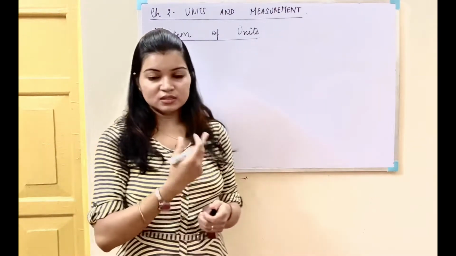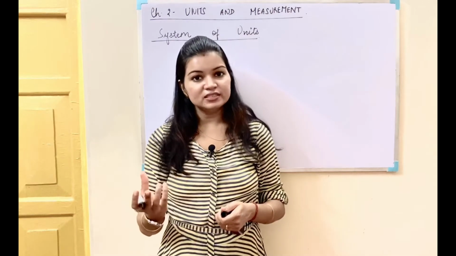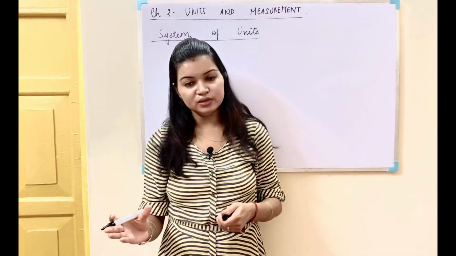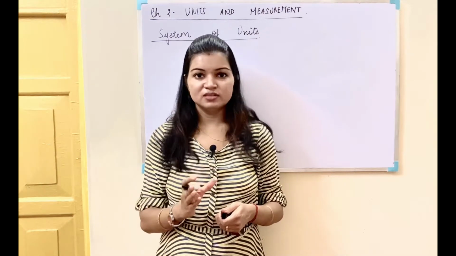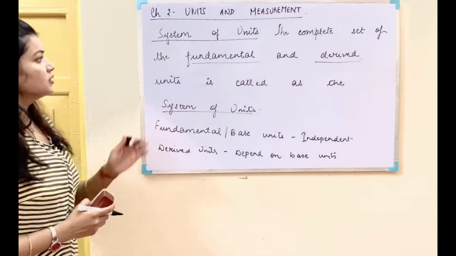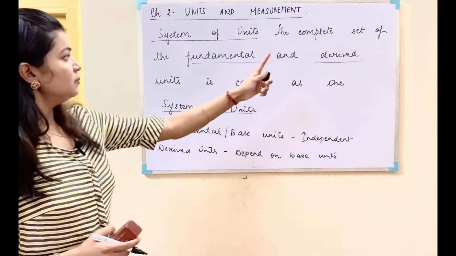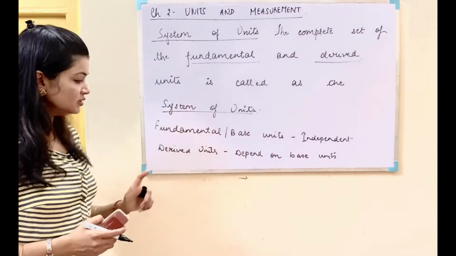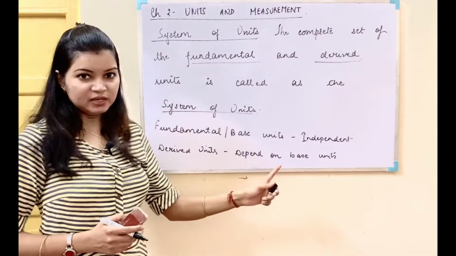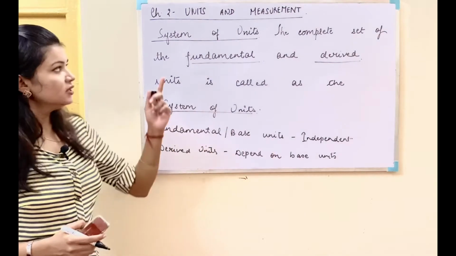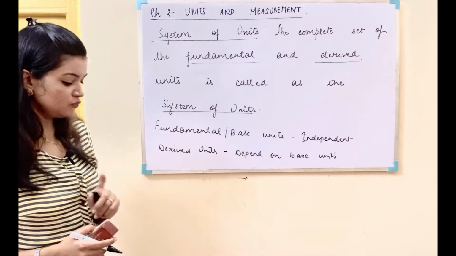Now, what is the system of units? The complete set of both of these units, that is the fundamental units and the derived units, is called the system of units. Let's write down the definition. System of units: the complete set of the fundamental and derived units is called the system of units. Fundamental or base units are independent and the derived units will depend upon the base units. So this is the definition of the system of units.